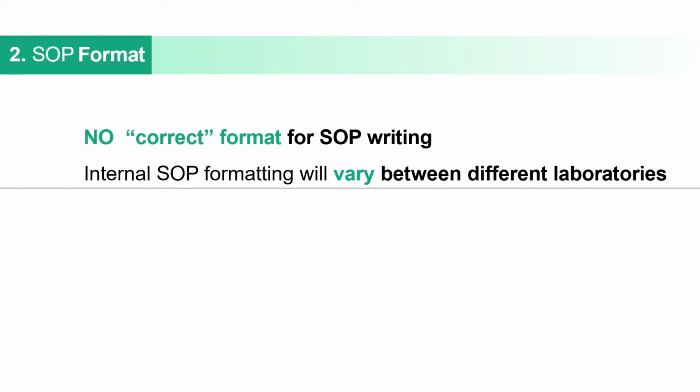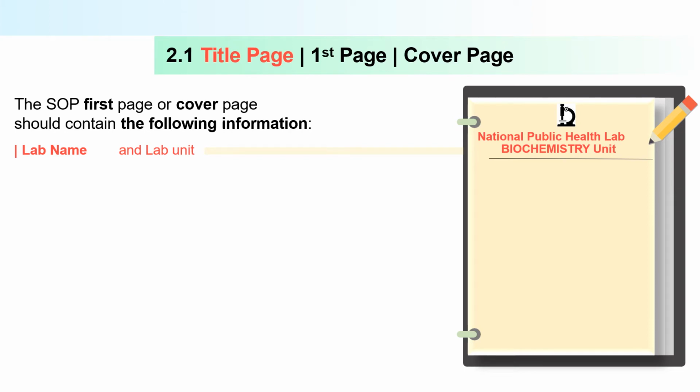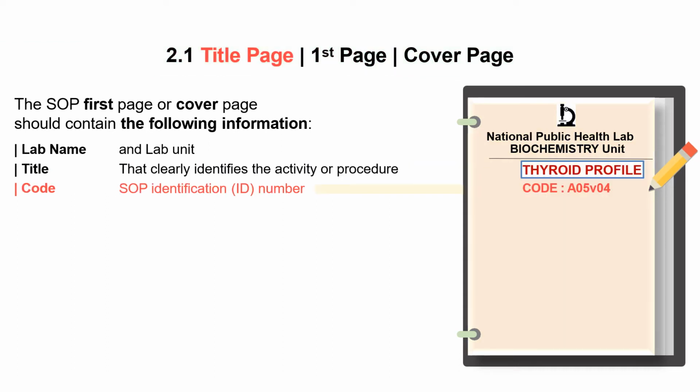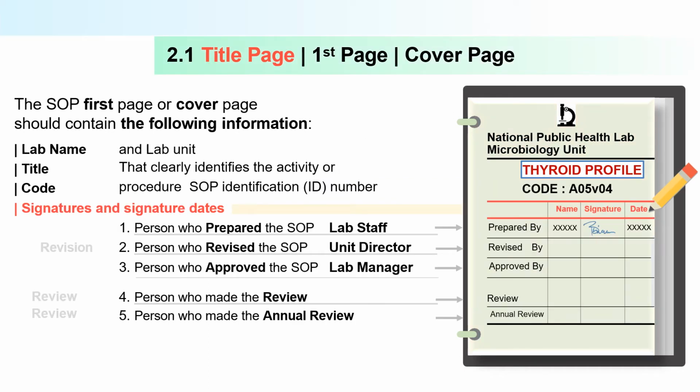Now this is the title page. The SOP's first page or cover page will indicate the lab name, lab unit, the title of your procedure or activity, and the code number of your SOP, also called the SOP identification number. We will discuss the SOP identification number later on. Then the person who prepared the SOP, who revised it, who approved it, whether there is a review of the SOP, or some annual review. Everything you have to write on your first page or cover page. The name of the person who prepared it, his signature, and a particular date. Date is very important.